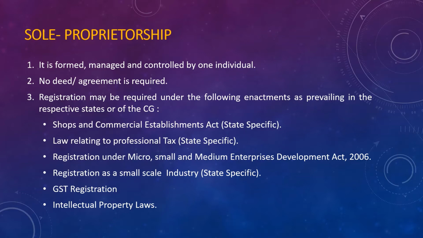GST registration is mandatory nowadays, so you have to obtain the GST registration number, as well as intellectual property laws are going to be applicable to you whenever you start a sole proprietorship business. So these are the steps and procedure for sole proprietorship business.